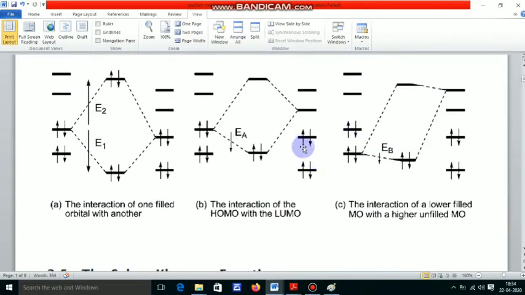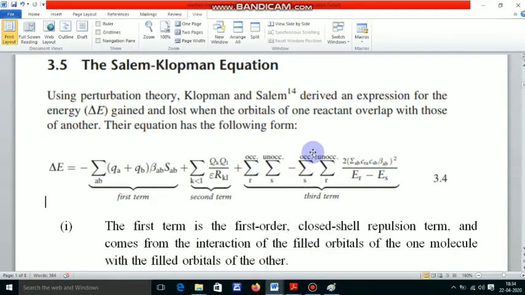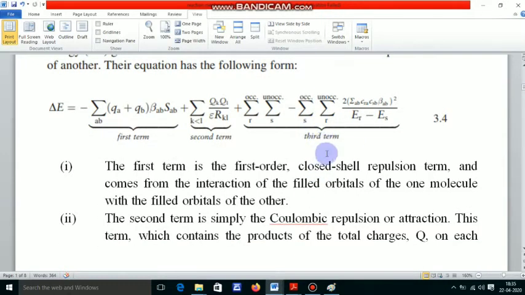Let us see, this interaction is also occupied and unoccupied, and this interaction is also occupied and unoccupied. That's why in this equation two types of interaction are involved between occupied molecular orbital and unoccupied molecular orbital. So here the main interaction is this term, and this interaction stabilizes the new molecule or old molecule,